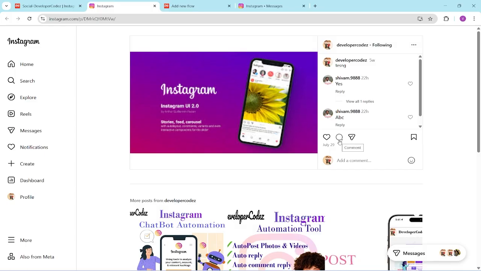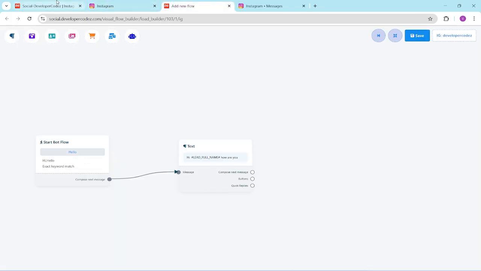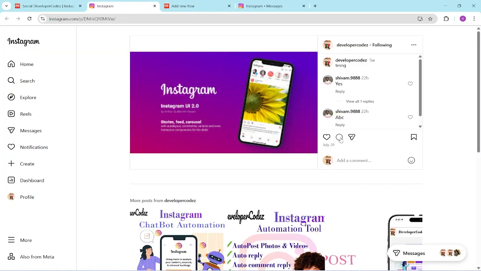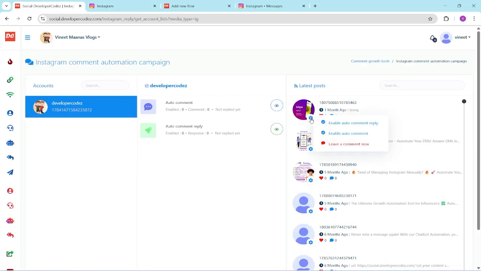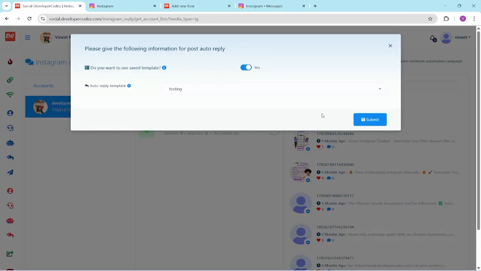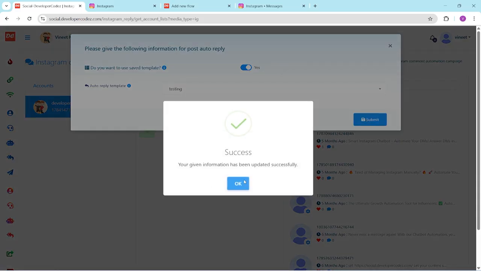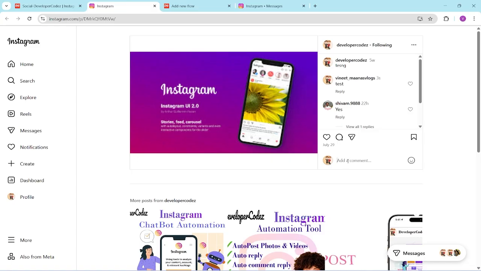So I'll just comment over here, yes, the test comment, right? When I comment it, it will also send a message to the DM. So I will write "test." Okay, I will post it. Oh, but wait, I actually have to enable the auto comment reply first. So enabling the auto comment reply, which template do I have to use? The recent template that I have created. So I just submit it. Now the template has been created. Now I will send the test comment.